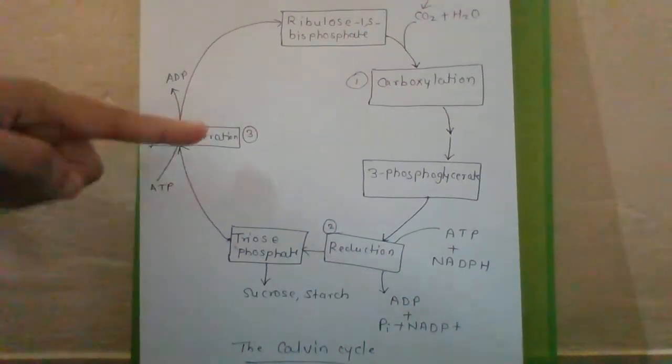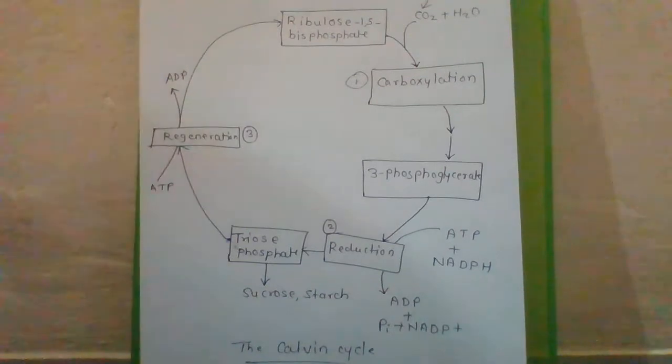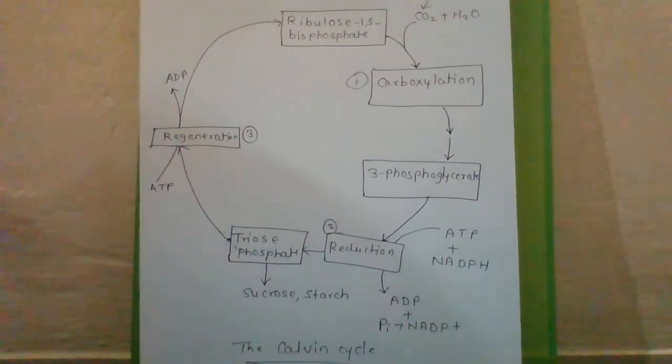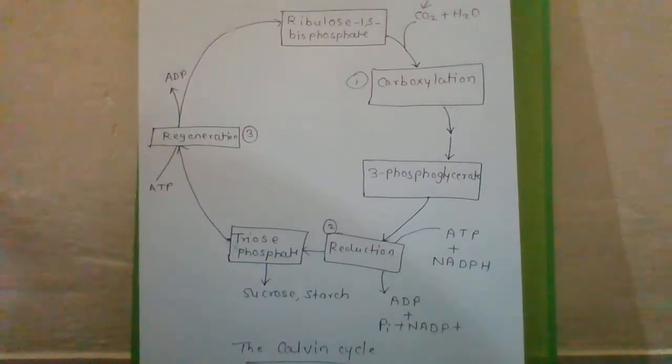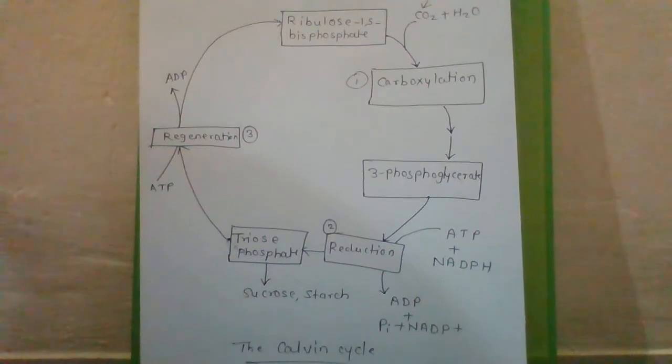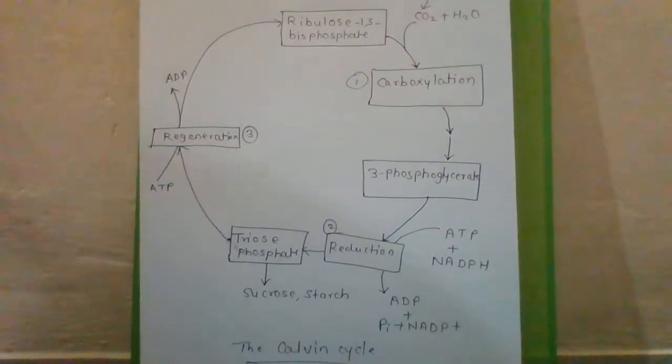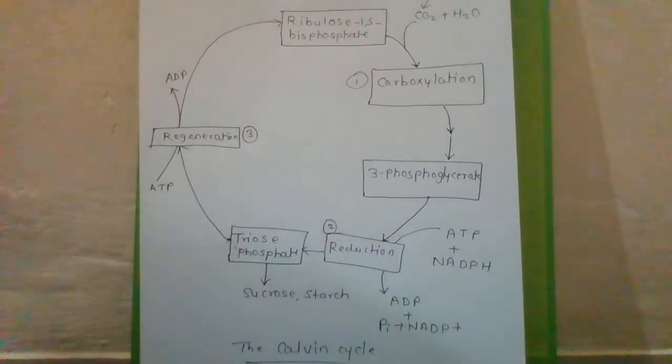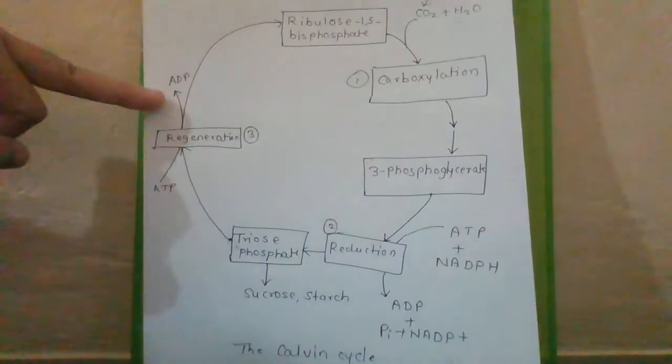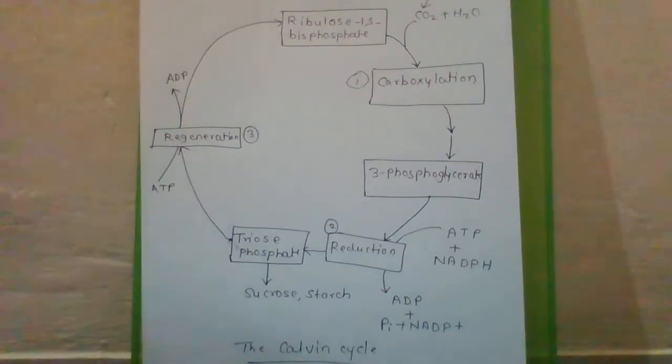And next is the third reaction, regeneration. Regeneration of the CO2 acceptor molecule RuBP is crucial if the cycle is to continue uninterrupted. If you want the cycle to continue uninterrupted, what is needed? CO2. The regeneration steps require 1 ATP for phosphorylation to form RuBP. In this regeneration step, ATP gets converted into ADP.